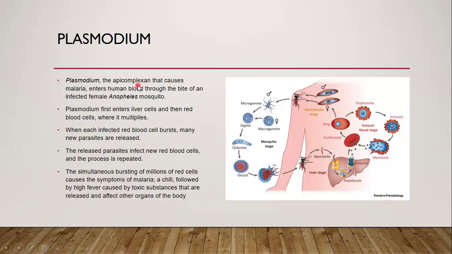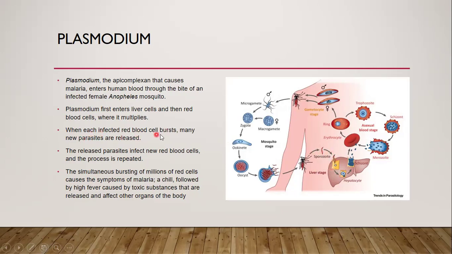Plasmodium is an apicomplexan. Plasmodium, the apicomplexan that causes malaria, enters the human body through the bite of an infected female Anopheles mosquito. The Anopheles mosquito, which you might have seen in our environment, generally spreads in the rainy seasons. The female mosquito known as Anopheles bites the human body, and this Plasmodium is injected into the human body. This Plasmodium enters the liver.